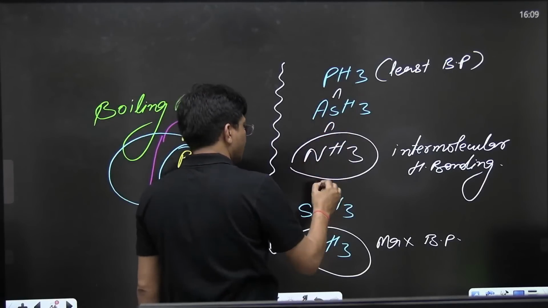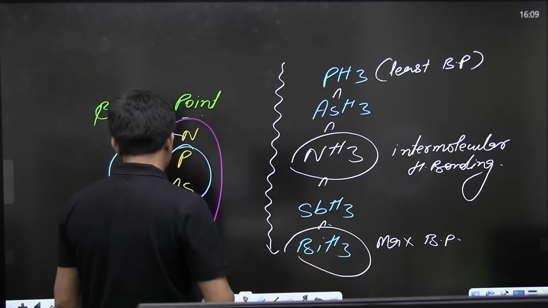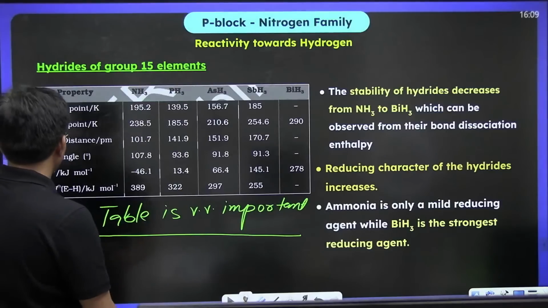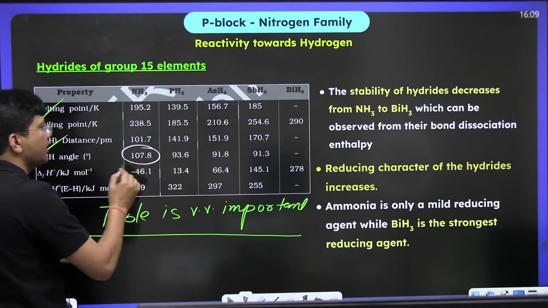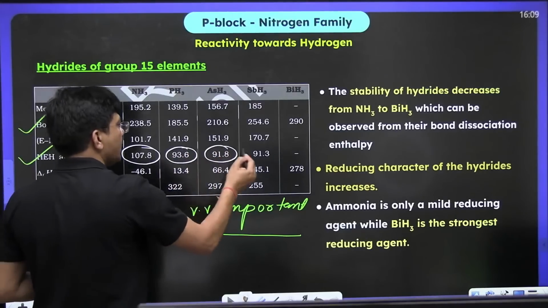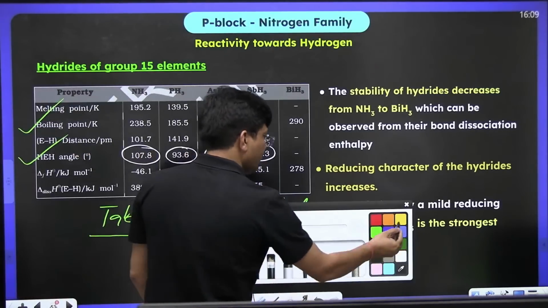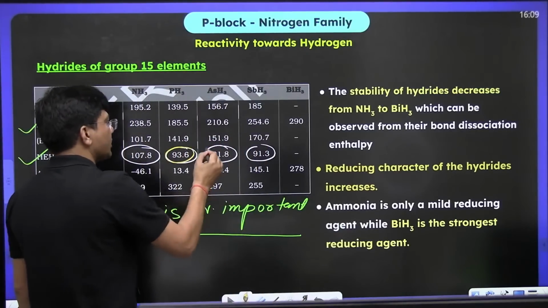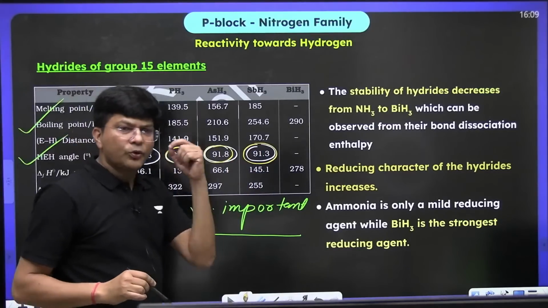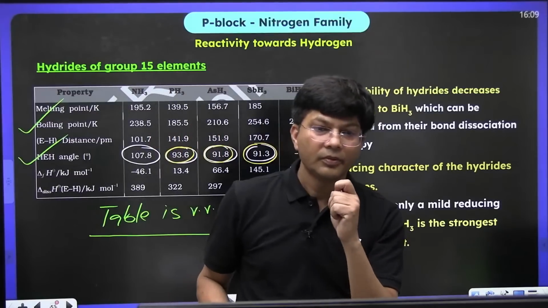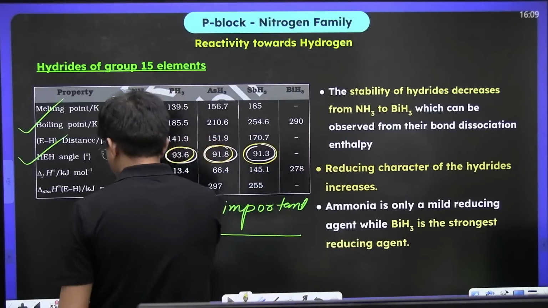Now, the next point is very important. If you see about the bond angle, here the bond angle is 107 degree, but here the bond angle is only, see to it, somewhere near about 90. Could you please let me know what is the hybridization in this case?